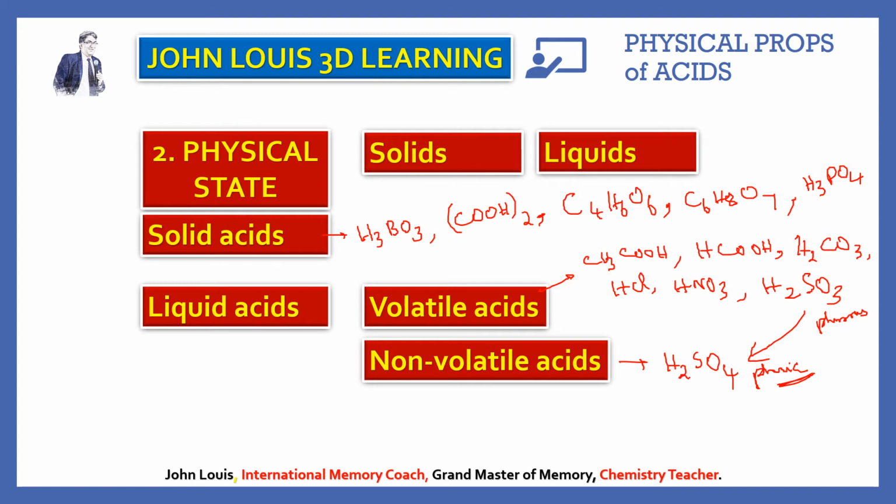Non-volatile acid is sulfuric acid. And examples of volatile acids are acetic acid, formic acid, carbonic acid, hydrochloric acid, nitric acid and sulfurous acid.